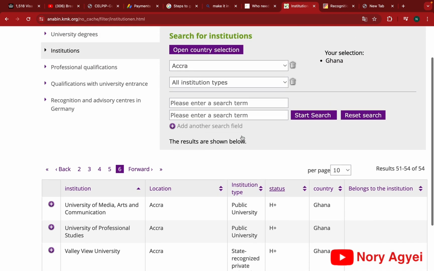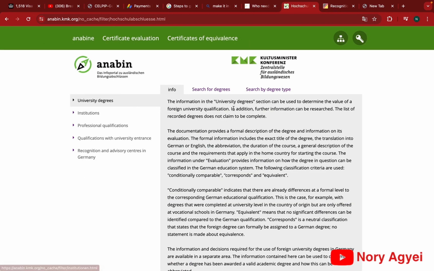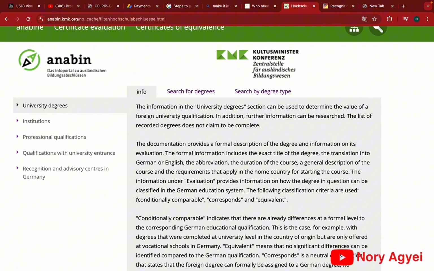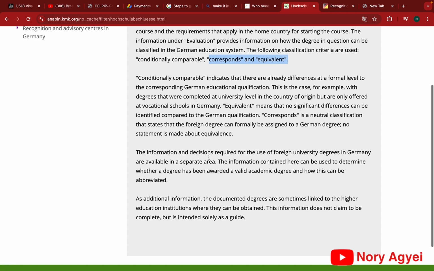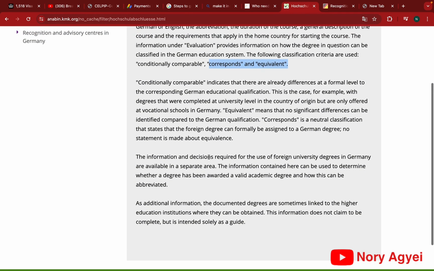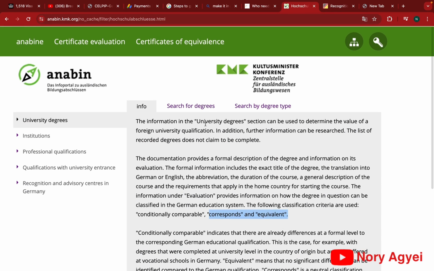What we previously did was the institution check. So now, if you want to check your specific university degree or your qualification, you go to university degrees and you see this info page. This page gives you information about the evaluation classification. So when you check your degree, you can see statuses like conditionally comparable, corresponds, and equivalent. If you see conditionally comparable, it means that there are some differences in the comparison. So for example, the degrees that were completed at the university level in your country are offered at vocational schools in Germany. So that would be the difference. And corresponds or equivalent means that it's positive. It means it corresponds to Germany.